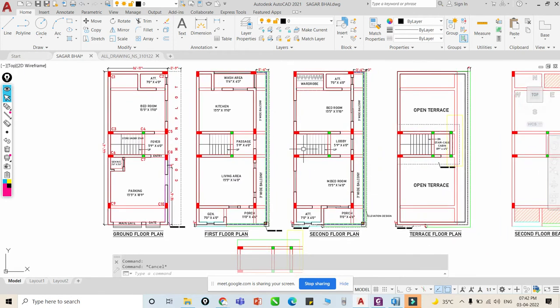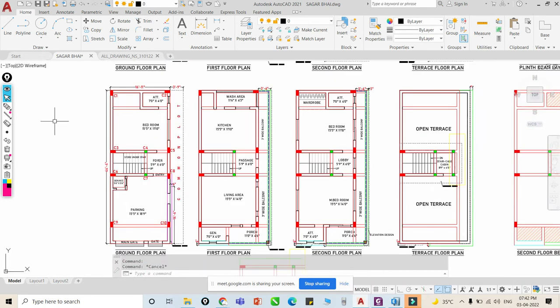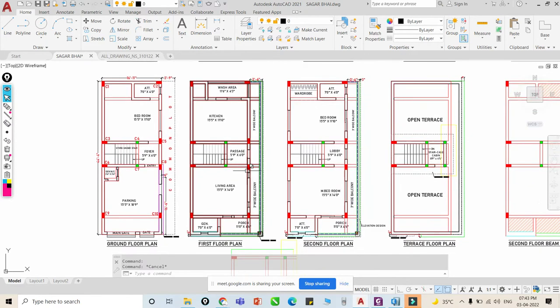Once we do the column placement and the beam placement, we will share these with the client, whatever the architect says. The architect will read this column placement. If there is some correction, then we will do it. If the architect says this column placement is okay, then we will move further to the design of the structure. The next part is that we have to prepare our model.